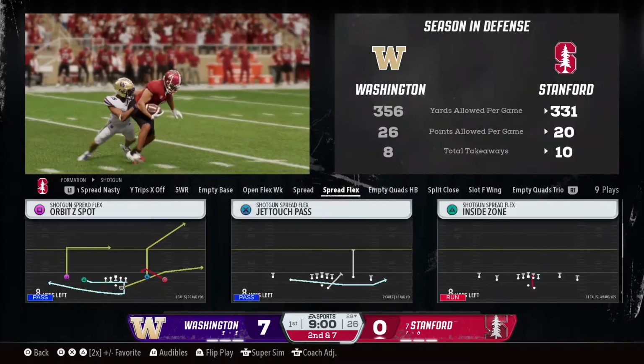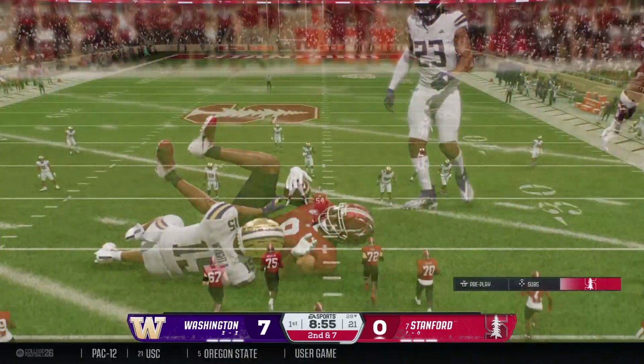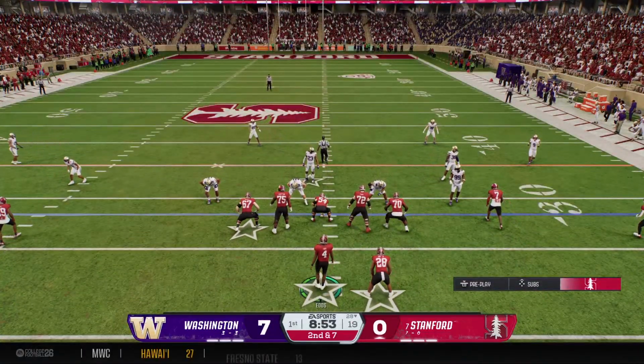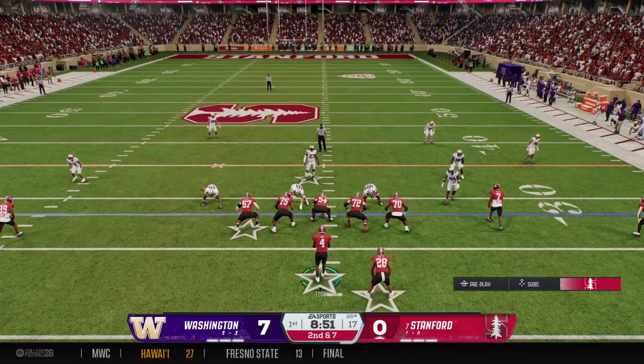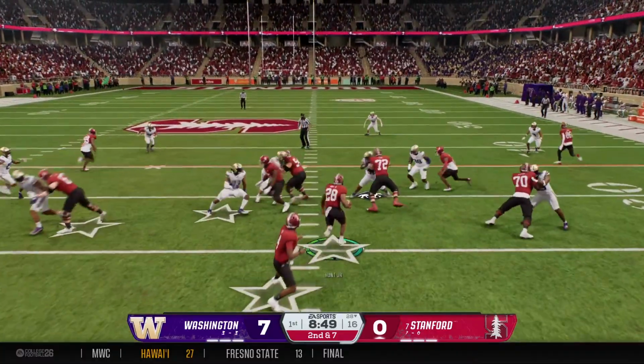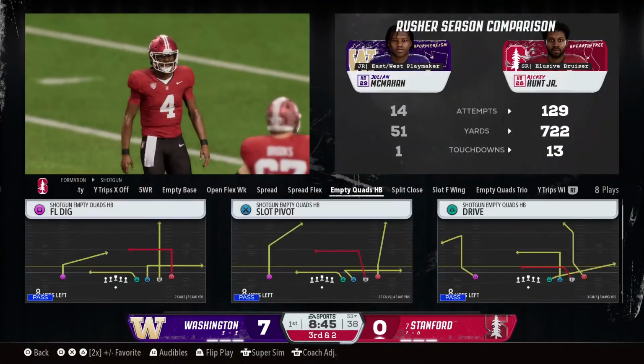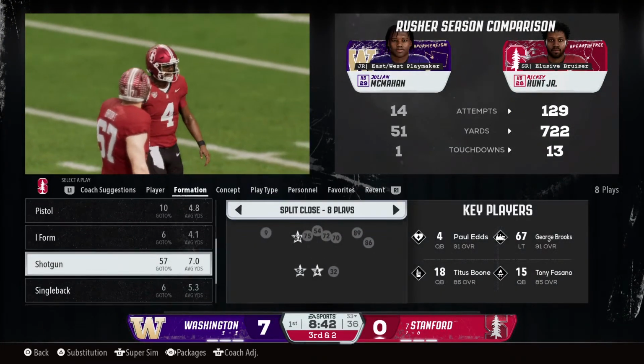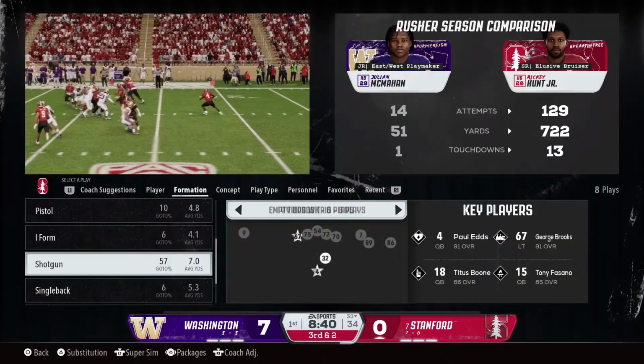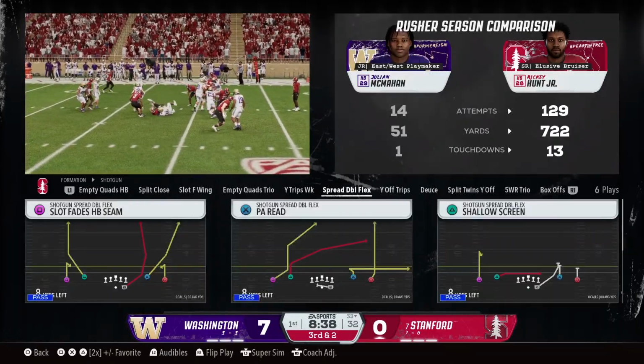Well, one thing we know about him for sure is he's a believer in his own arm talent. He's the kind of guy that thinks he can fit the football into the smallest windows, but you're right. He's got to pick his battles and be careful when he decides to attack this guy, because he has picked off some really good quarterbacks in the past, and you know he's just licking his chops, hoping for a chance today.